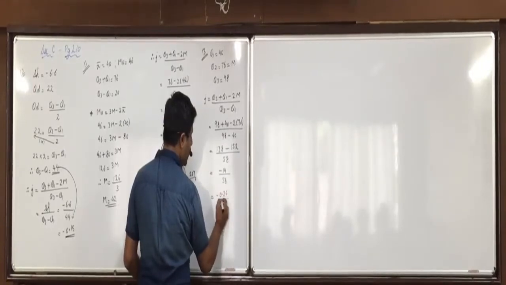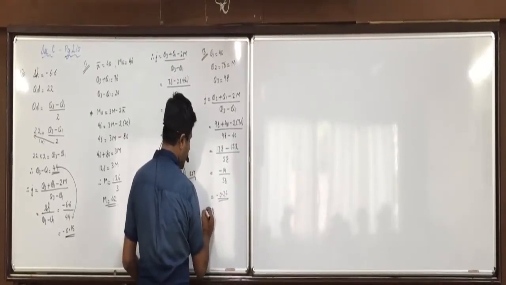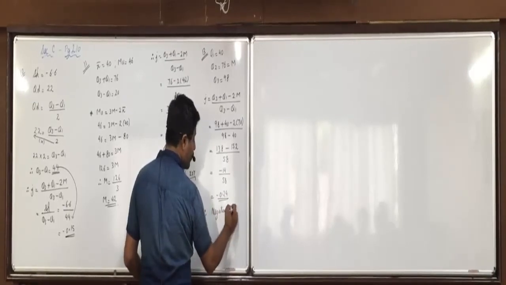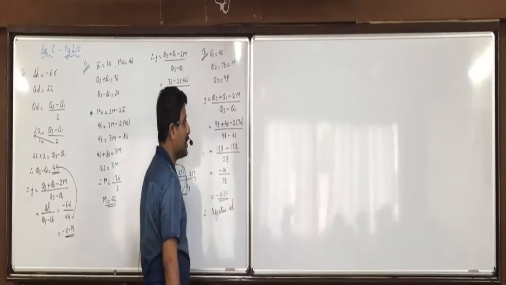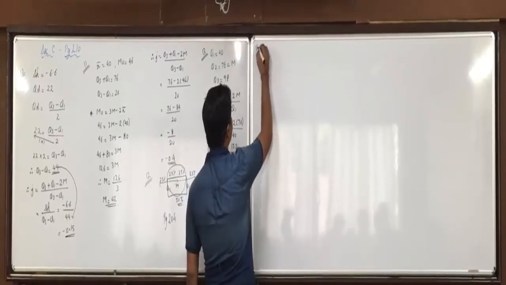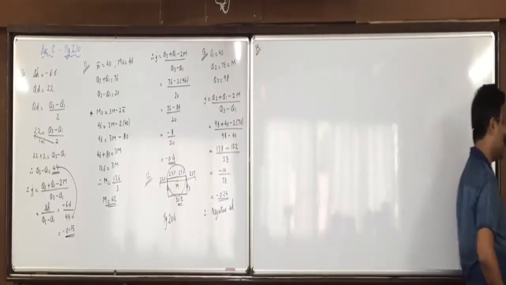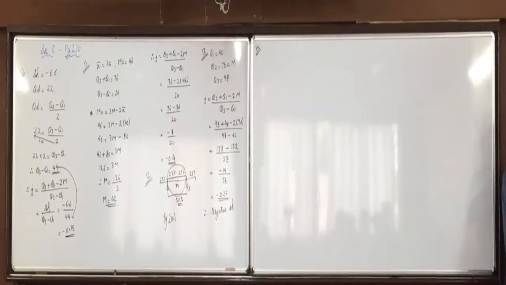So what will you write about the type of skewness? Thus the skewness is negative. Thus the skewness is negative. Any confusions? No. Very good.